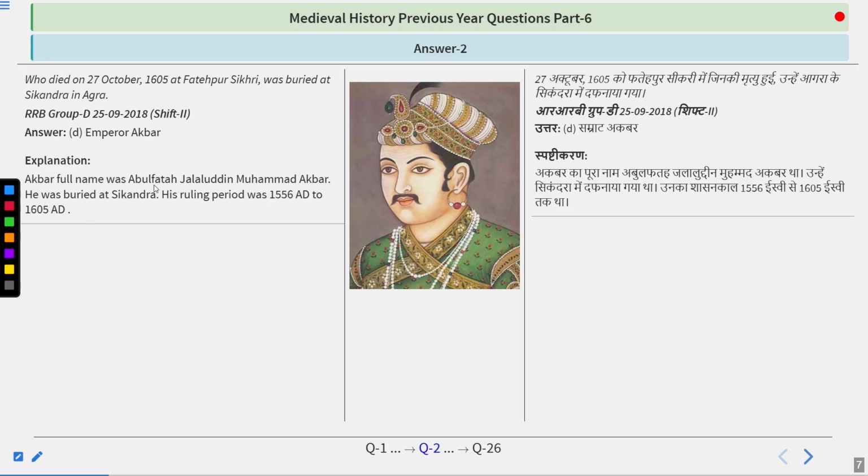Akbar's full name was Abdul Fatah Jalaluddin Muhammad. Akbar was the name given later by the people of Agra. He was buried at Sikandra. His ruling period was 1556 AD to 1605 AD. He became the king at the mere age of 13. He was the son of Humayun and Hazi Begum. So remember, he died on 27th October 1605.